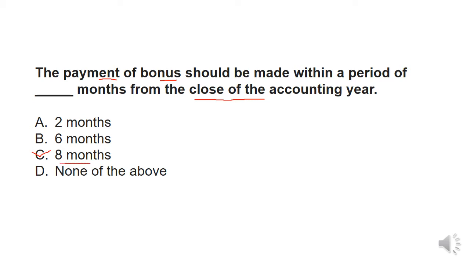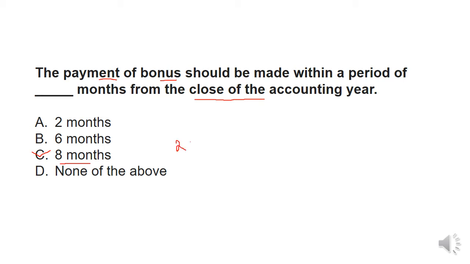Remember, within 8 months, any organization or employer needs to give their employees or workers bonus. But remember, if the organization is running at a loss, then the government can give permission to the employer to give the bonus within 2 years.